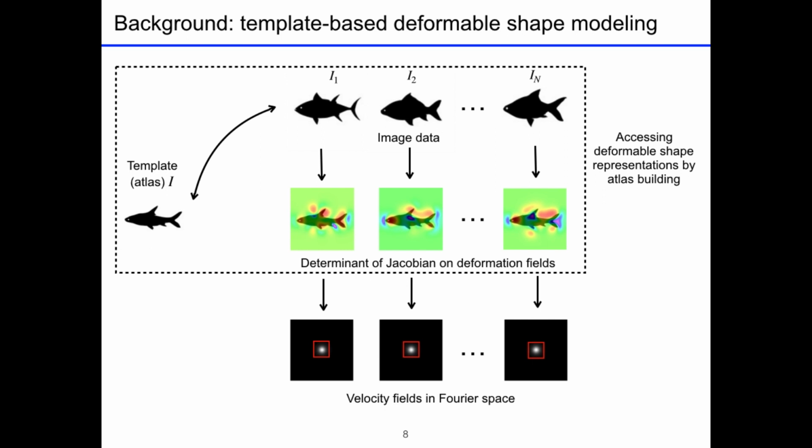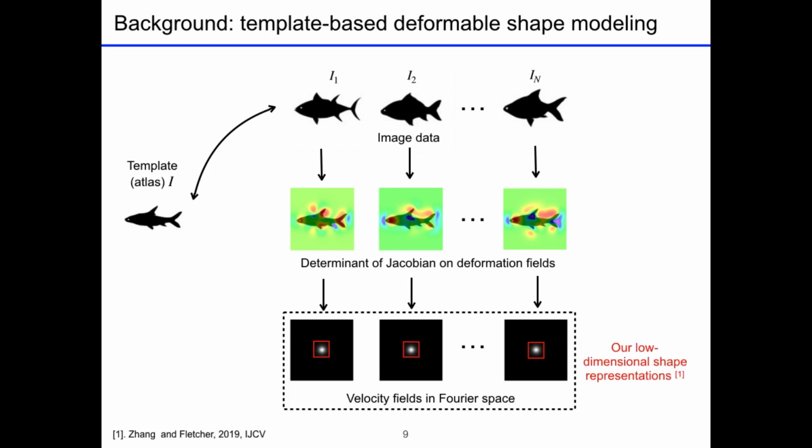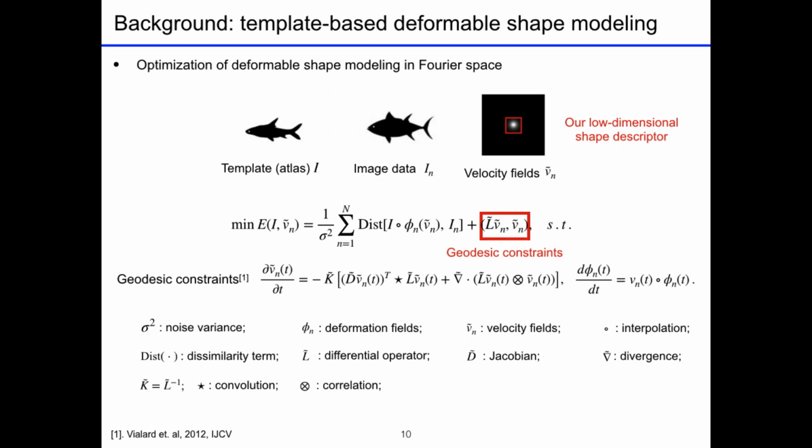Different from previous deep learning approaches, we employ an efficient parameterization of deformation fields in a low-dimensional Fourier space. The optimization of our low-dimensional deformable shape representation effectively solves an energy function that is subject to geodesic constraints, which includes a fast computation of two partial differential equations. Geodesic constraints guarantee the smoothness of geometric shape features, thus maintaining the stability of shape information when there are variations